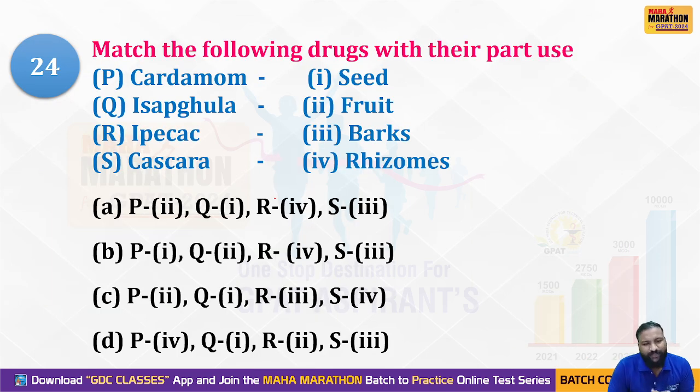And we have a match the following type of question on our screen. Here, if you observe, they gave examples and the part of the plant. On the right side of the screen, they gave different parts like seeds, fruits, bark, rhizomes, and just before that they gave examples. If you get this type of question and you are not aware of all the options, you should cross-check, or if you check two right options, you can sense the right answer. Like the first option, cardamom. We know that cardamom is a seed, right?